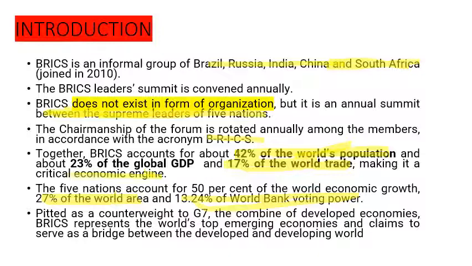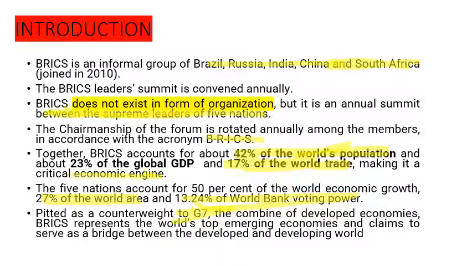They have voting power according to the contribution of a country. Suppose India contributes more, it has more voting power. It is not equal voting power. Combined, these BRICS five nations of Brazil, Russia, India, China, and South Africa hold 13.24% of World Bank voting power, depicted as a counterweight to G7.